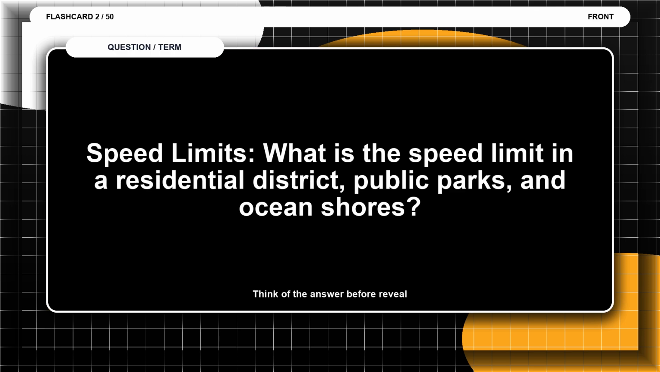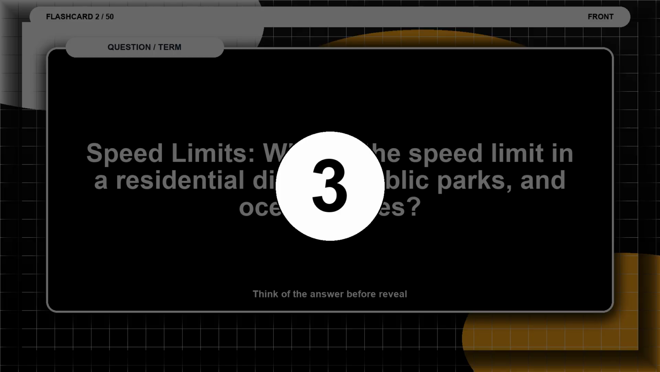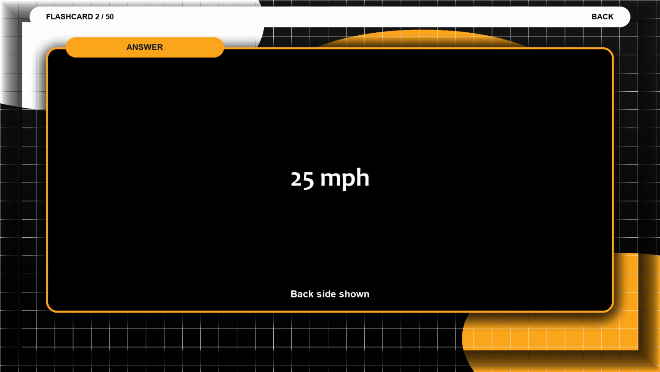Flashcard 2. Speed limits. What is the speed limit in a residential district, public parks, and ocean shores? Think of the answer before the reveal. The answer is 25 miles per hour.